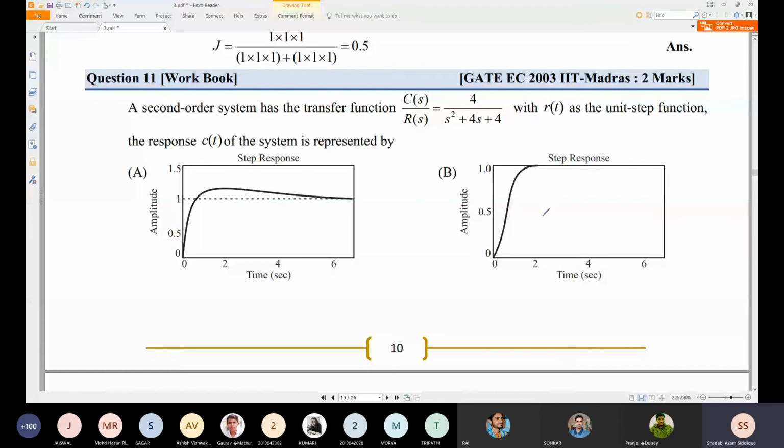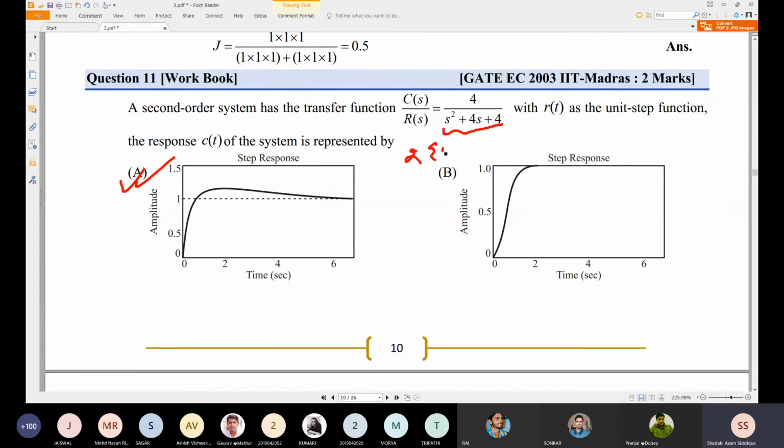IIT Madras. The second order system has the transfer function C(s) by R(s) equal to 4 divided by s squared plus 4s plus 4, with R(t) as given here. With R(t) as unit step function, the response C(t) is presented here. Just to find a similar response, you should find zeta value, as this is a second order system.